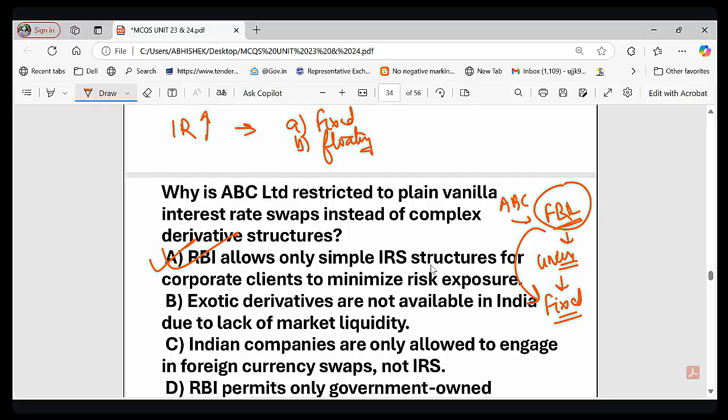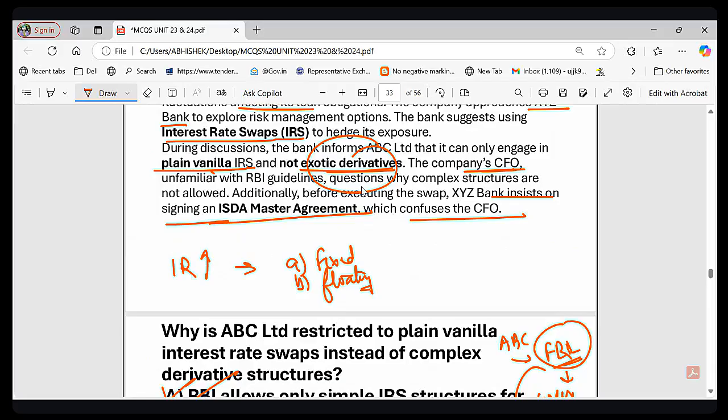What is the meaning of this exotic derivative? Exotic derivative क्या होता है पता है आपको? See, they are like complex swaps, right? They can cause huge loss. So RBI wants companies to use IRS for hedging, not speculation.